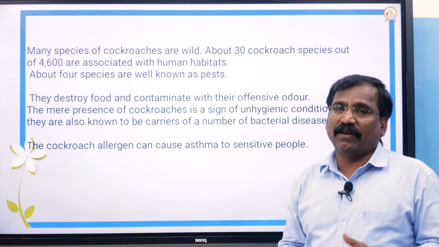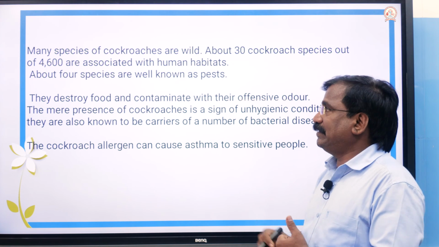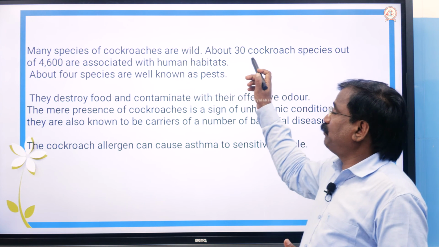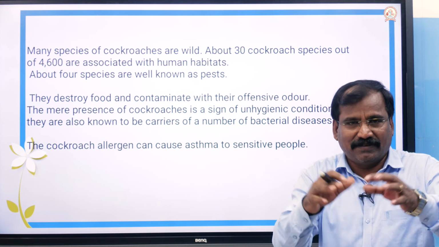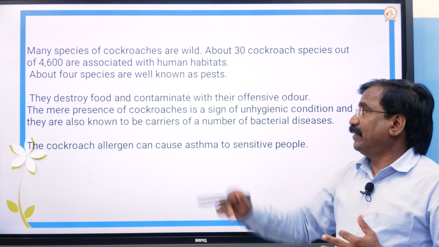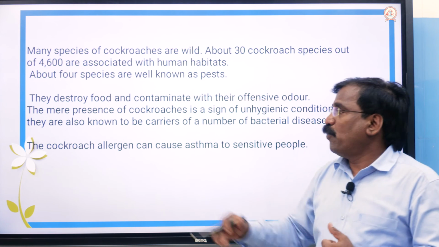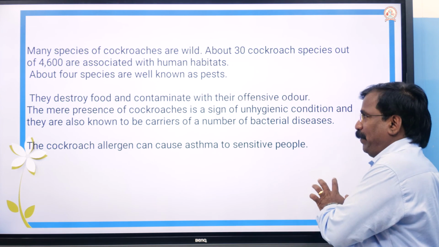Most of the species are found in wild conditions. Only 30 species are associated with the human habitat, that means they live in homes. Out of these 30, only 4 species are pests.